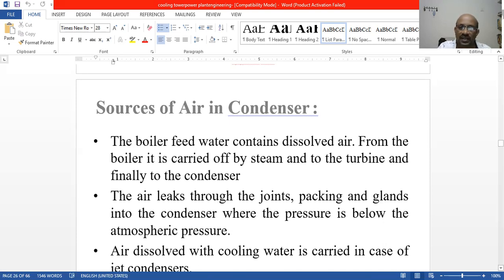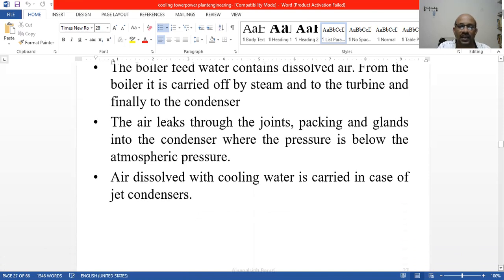So air is dissolved in water, is carried out in the jet condensers. Yes, in the jet condensers, both air and steam we are mixing. Whereas in the surface condensers we are not mixing them; they are separate. The steam is circulating in the tubes and water is flowing on the tubes, so it is going and touching the tubes. That is the main difference.